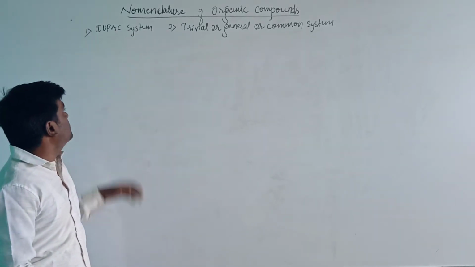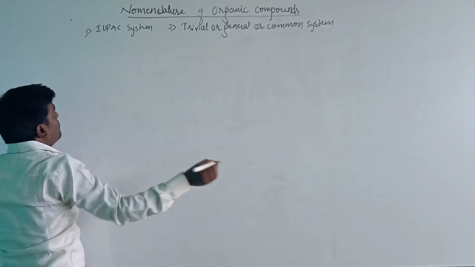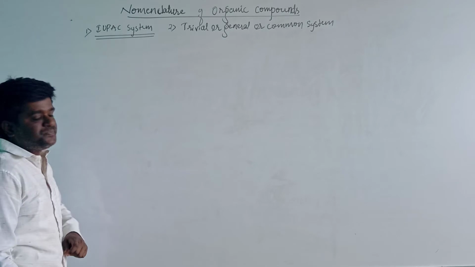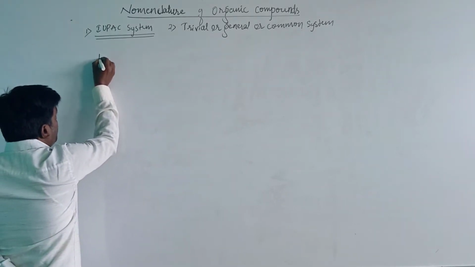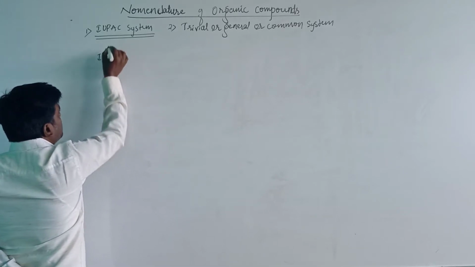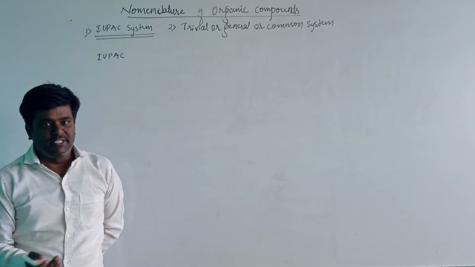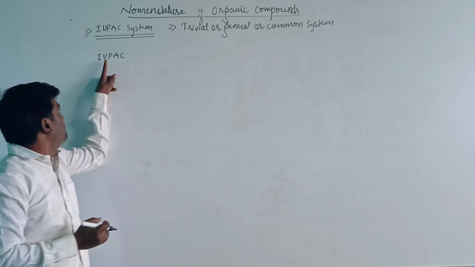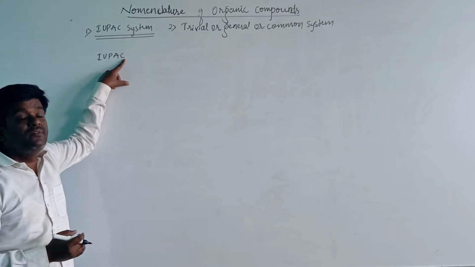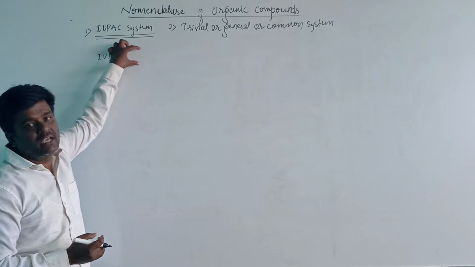Let us take the heading, IUPAC system. IUPAC nomenclature, the nomenclature of organic compounds according to the IUPAC system. IUPAC means International Union of Pure and Applied Chemistry. The full form of the IUPAC is International Union of Pure and Applied Chemistry.